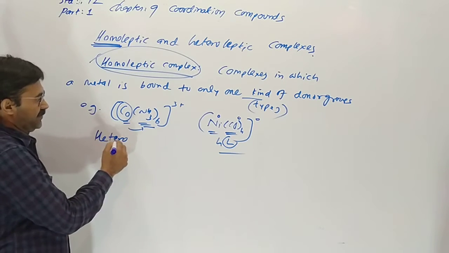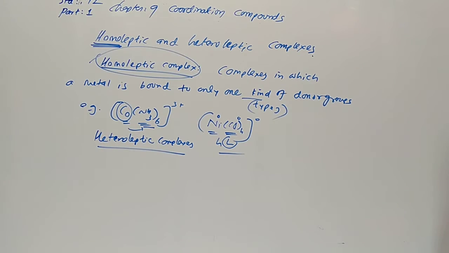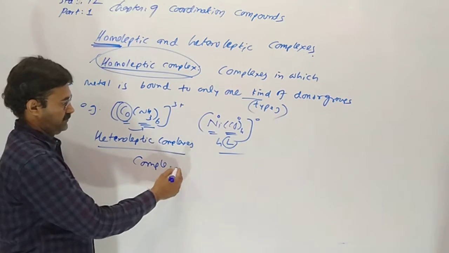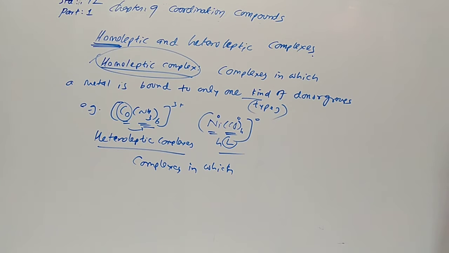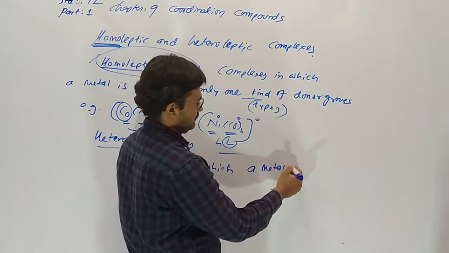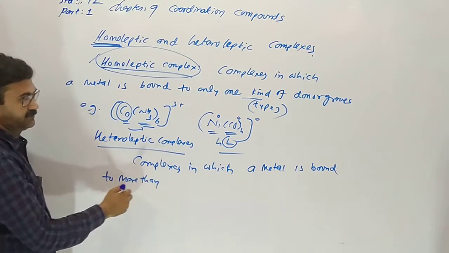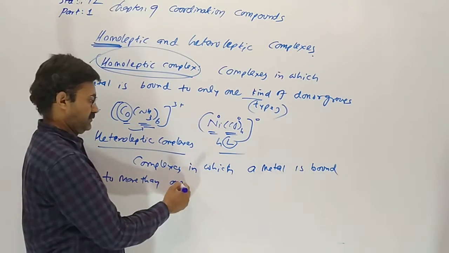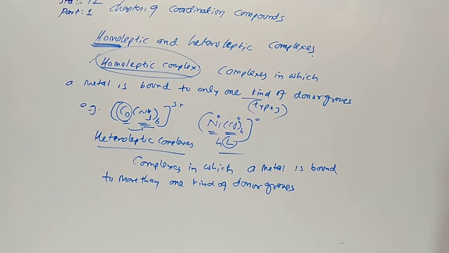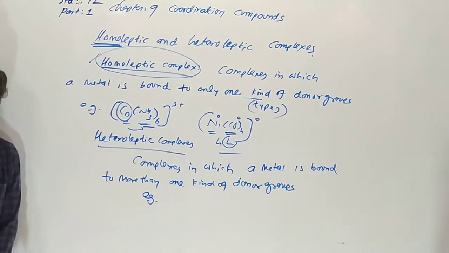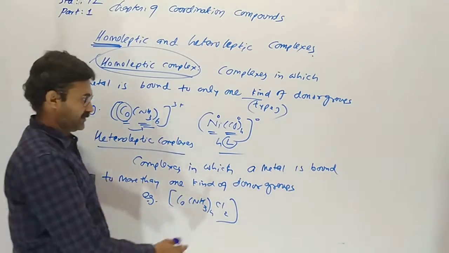Now what about heteroleptic complexes? Complexes in which a metal is bound with more than one kind of donor groups. Example, Co(NH3)4Cl2